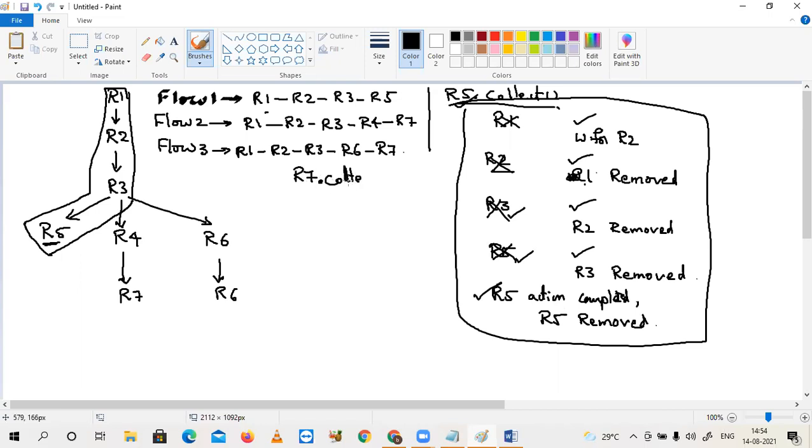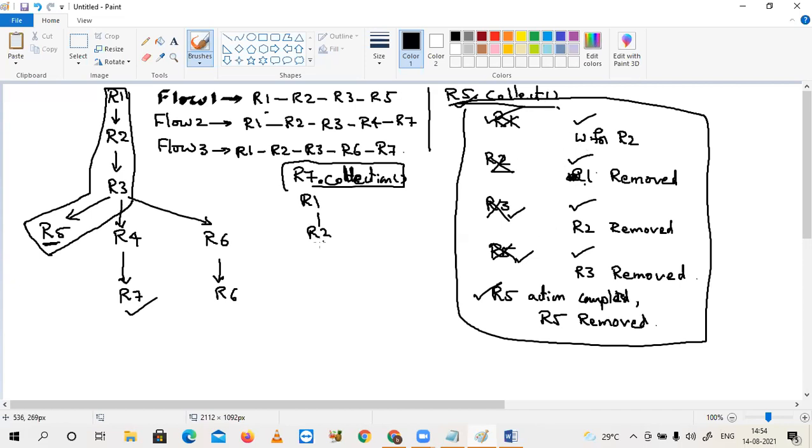Okay, after some time, I'm saying R7 dot collect. I'm triggering an action on R7. Now from where the flow has to be started? R1. Exactly from R1. Already executed, again you are re-executing this.